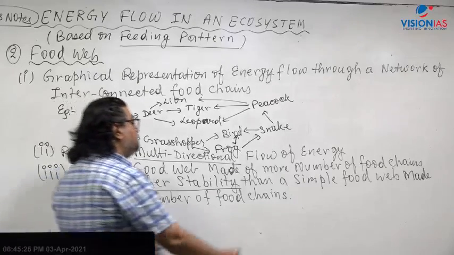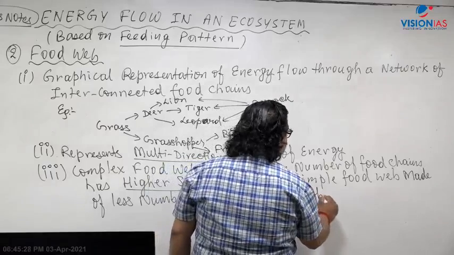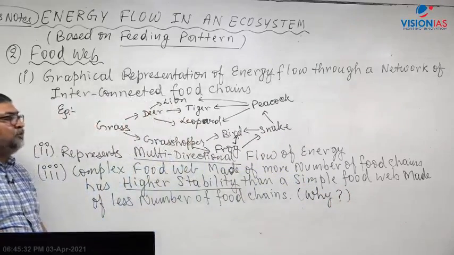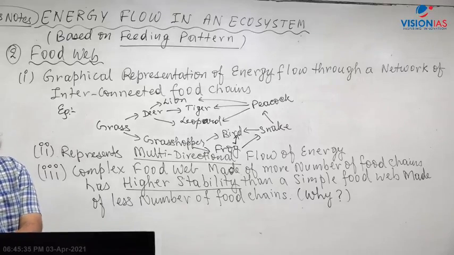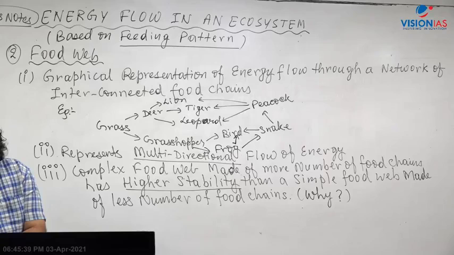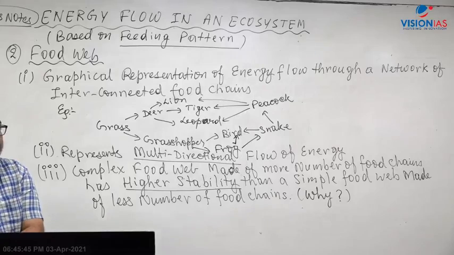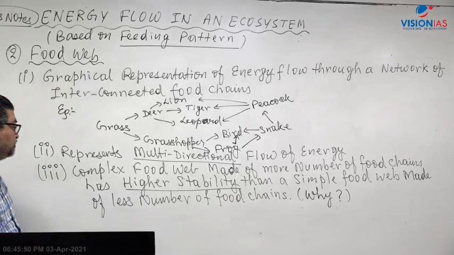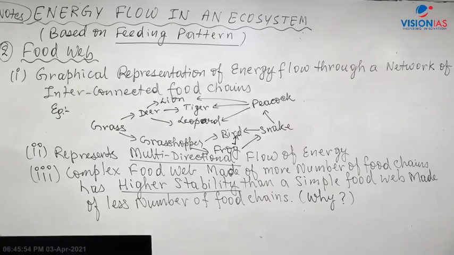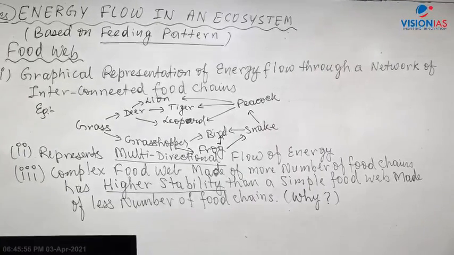Why does it happen so? Why will a complex food web be more stable than a simple food web? Please write it down. This is your class notes.